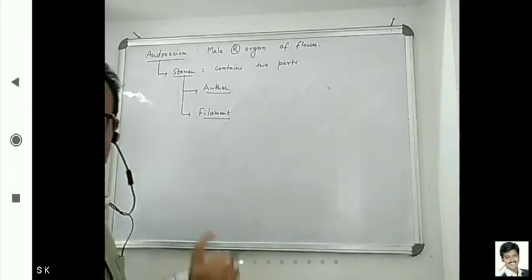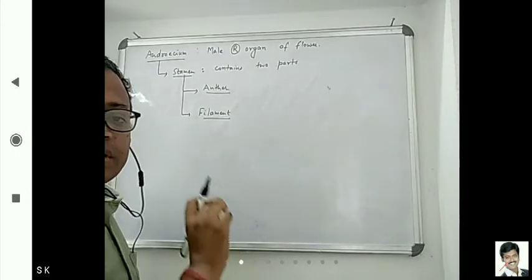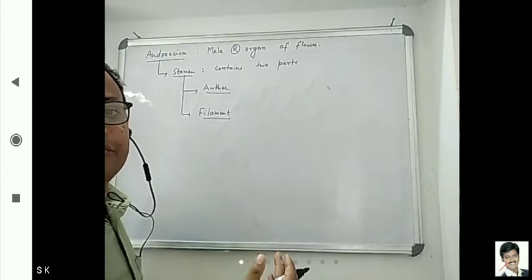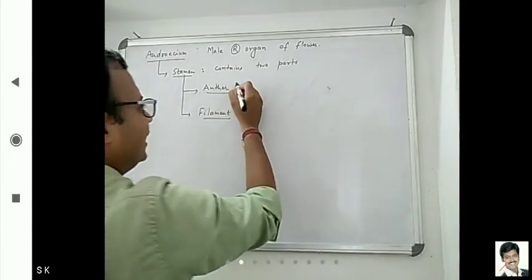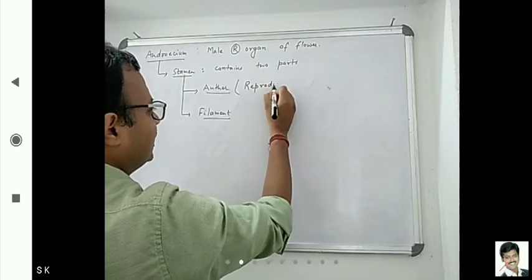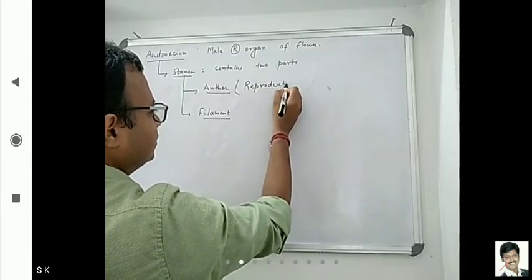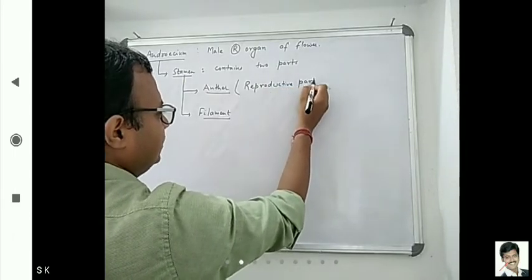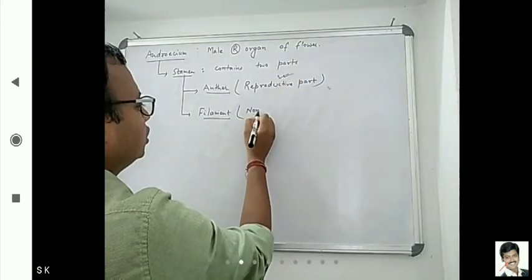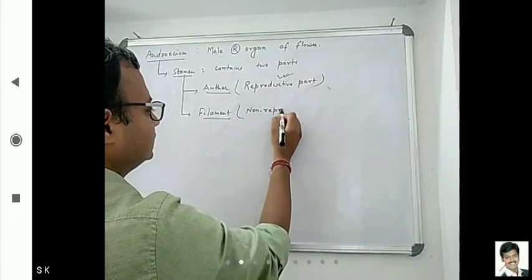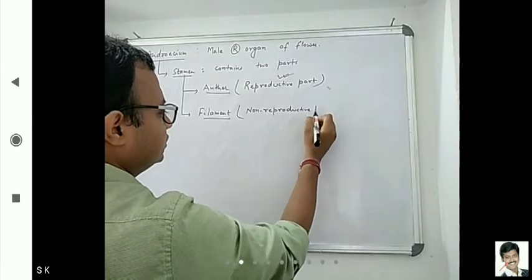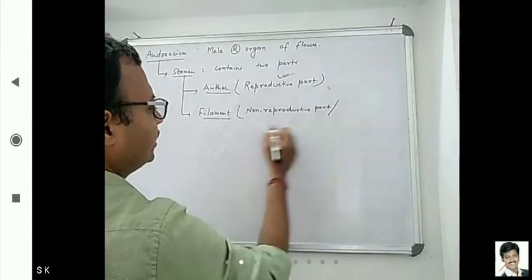Now here a question comes: which part has the reproductive feature in a stamen? Anther is the reproductive part of the stamen, and filament is the non-reproductive part of the stamen.